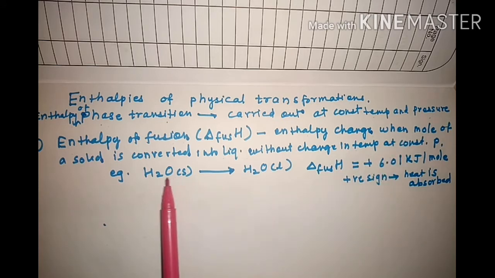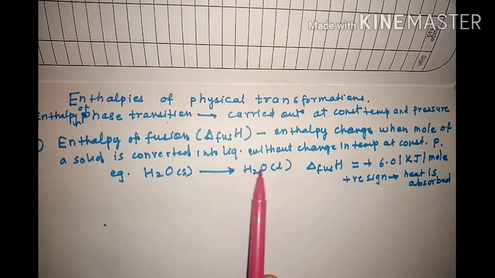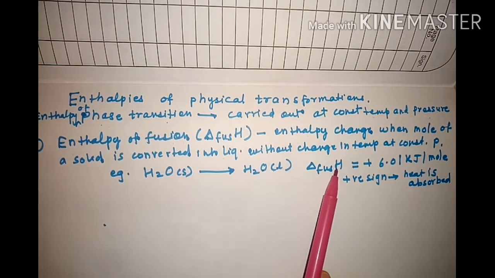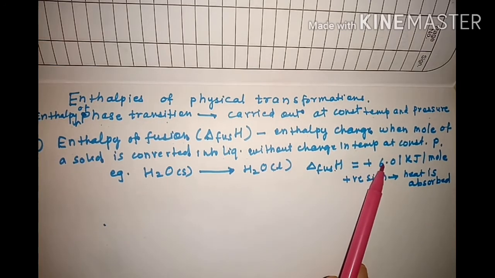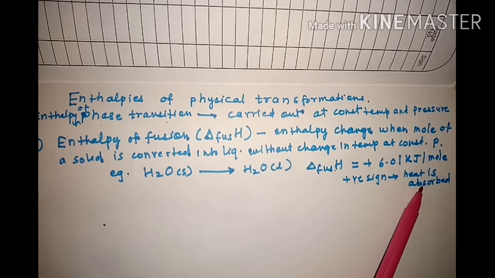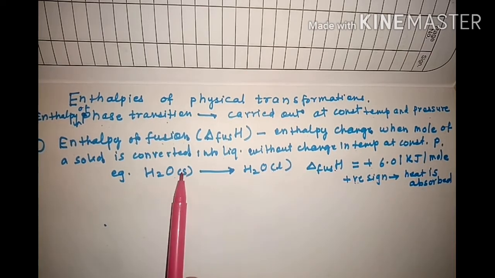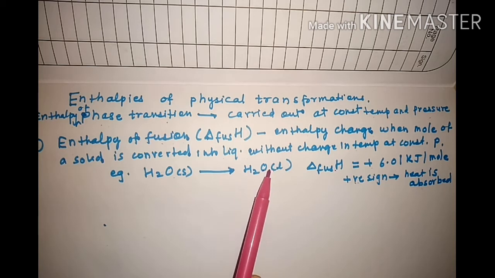It means that solid water, means it is ice, is converted into liquid. So during this conversion, the amount of heat absorbed equals 6.01 kilojoules per mole. So here there is a positive sign. It means that heat is absorbed during this conversion. So this is nothing but the fusion, means melting. Ice is melted from solid state to liquid state here.